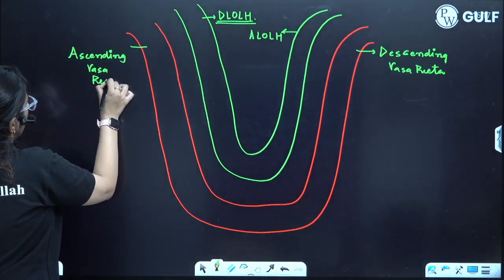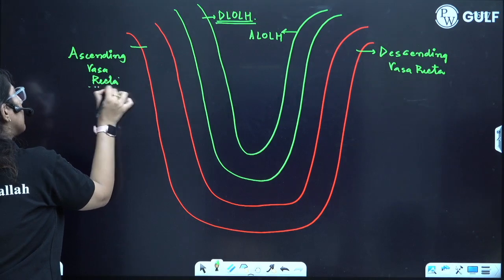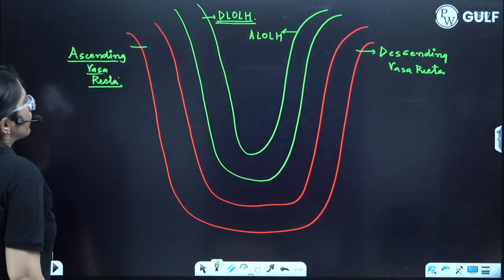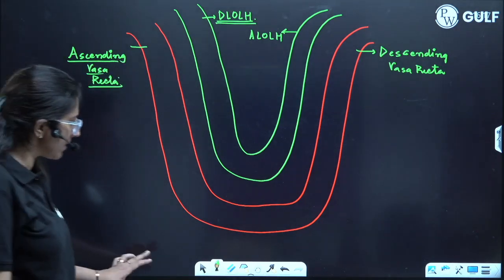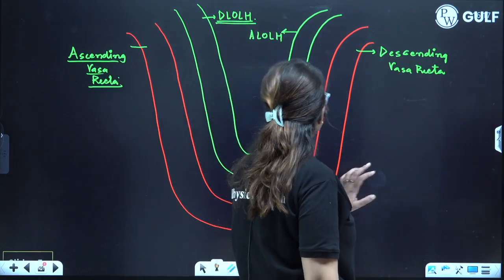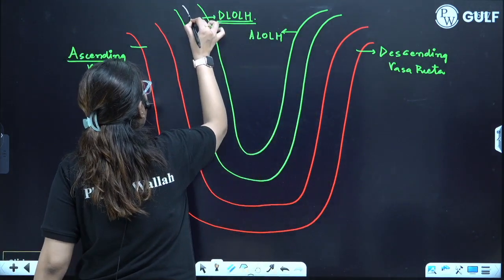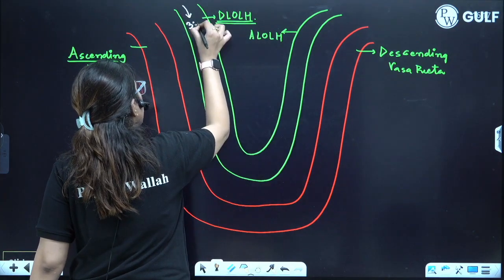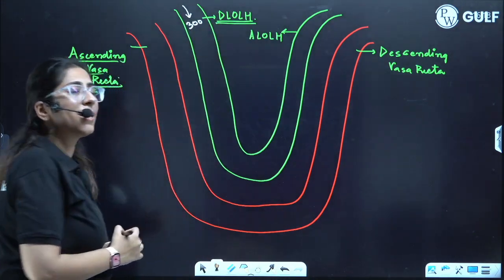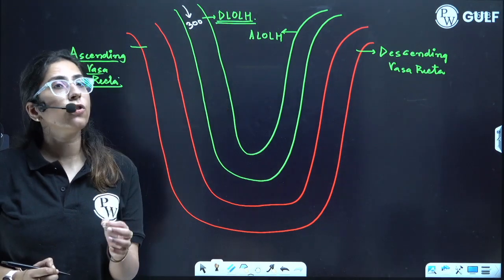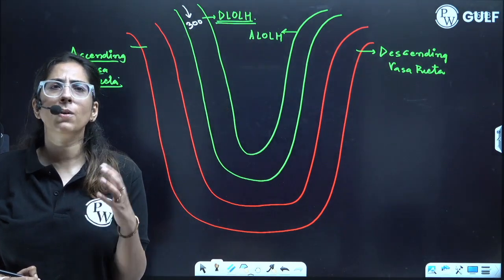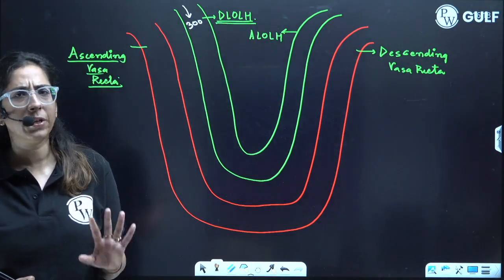Vasa recta. Clear? This point clear? Very simple. And now I'm going to make this topic super duper easy for you. Now, you know the filtrate is coming over here. You know what's the osmolarity of filtrate? 300 milliosmol. Because in PCT, water is also reabsorbed, the salts are also reabsorbed. The osmolarity becomes 300 only.